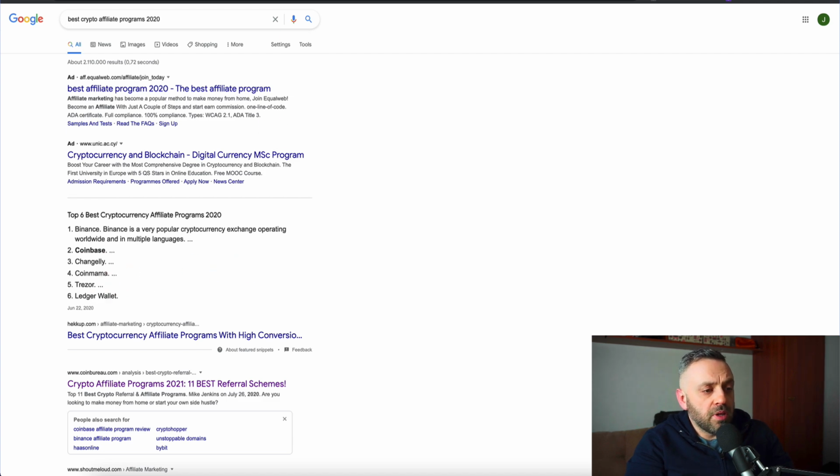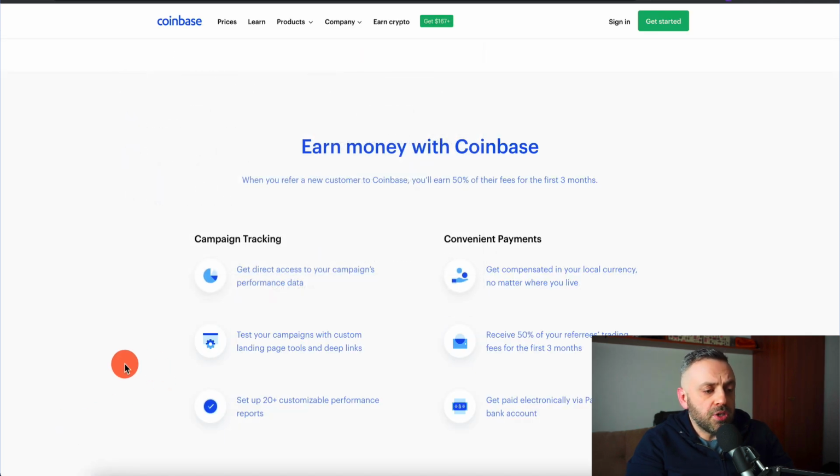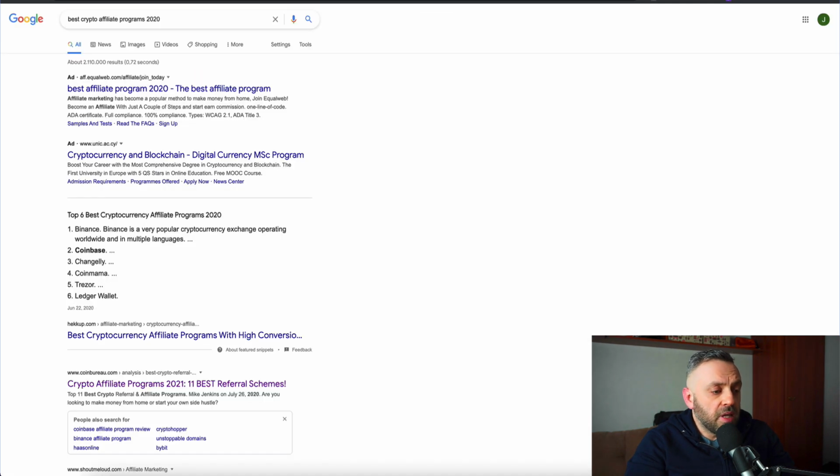The other thing about Bitcoin and this crypto niche is that it's not only Bitcoin wallets and online wallets, there are also hardware wallets, physical wallets. So if somebody goes out and buys a physical wallet, they have affiliate programs for that. And there's a lot of them, right? So Trezor is a type of physical wallet. You have a Ledger wallet, and there's many other physical wallets that you can choose to sell or market, and you're going to be getting affiliate commissions for that.